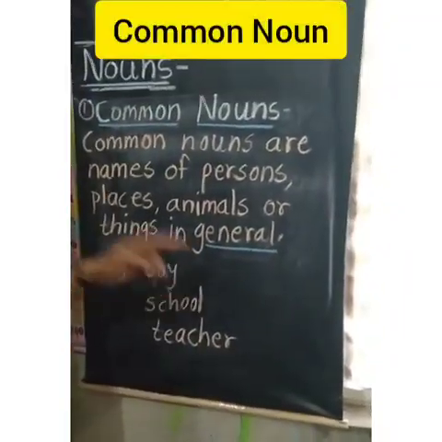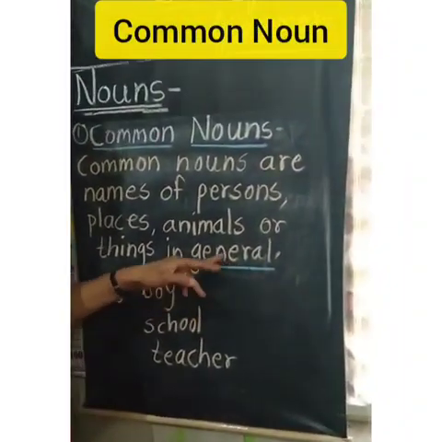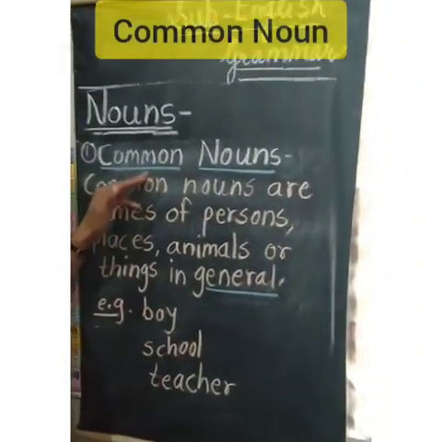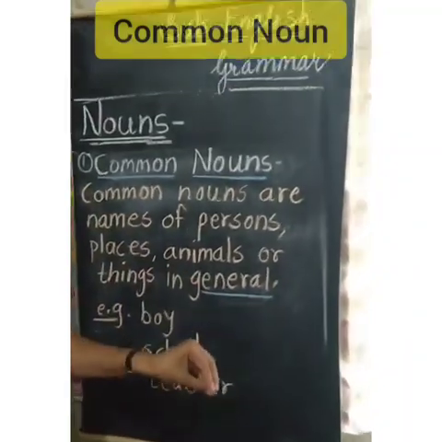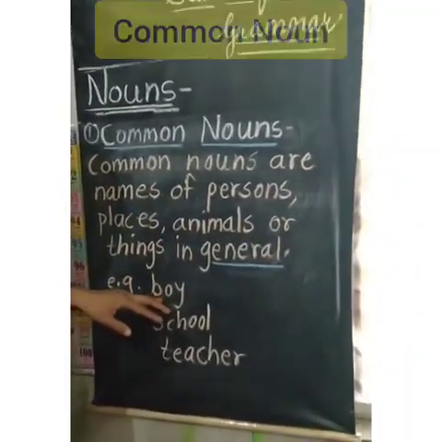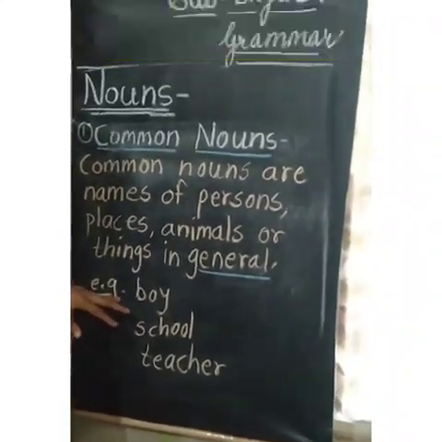Here the word general is very important. General means from these names, from the common nouns, you will not understand the specific person or place or thing. So if you see the examples, you will understand more clearly.